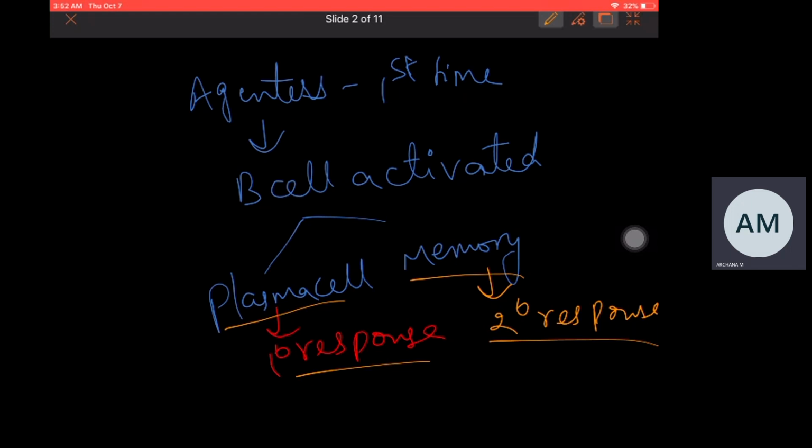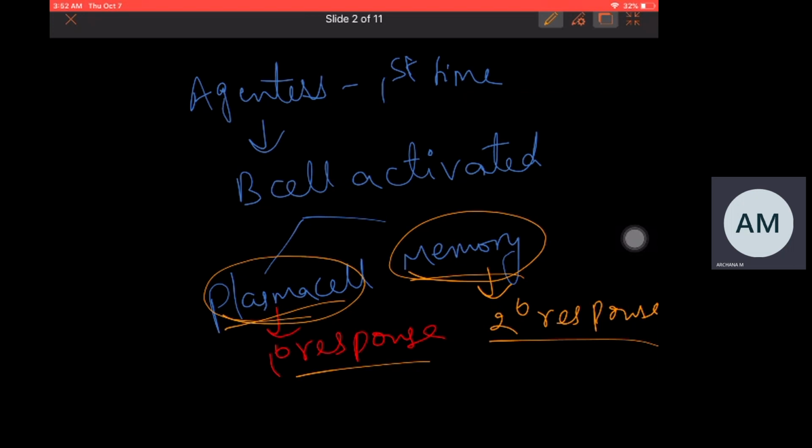Plasma cells release antibodies as well as memory cells also release antibodies. But the difference is plasma cells are involved when antigen enters for the first time and memory cells are involved when the antigen enters for the second time. So here vaccines are given mainly for the memory cells, meaning first time when a person is vaccinated, plasma cells will act on that inactivated pathogen and kill the inactivated pathogen.